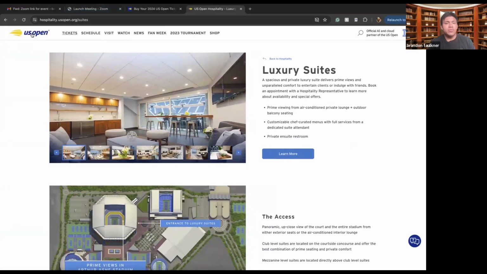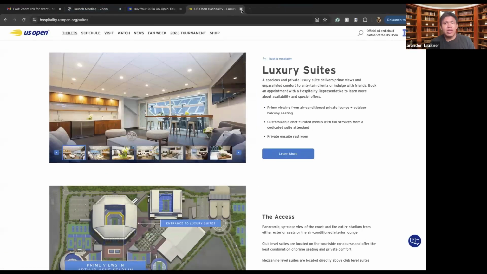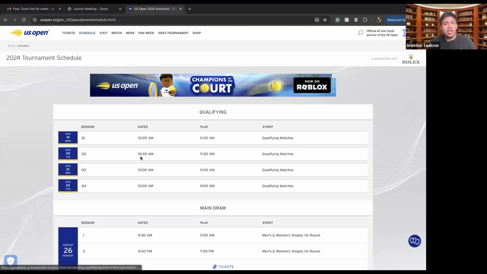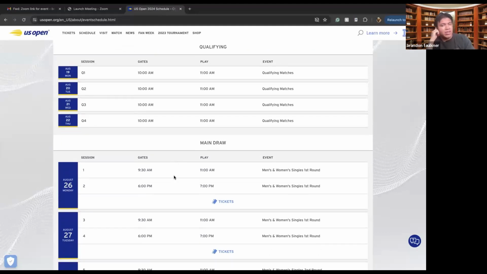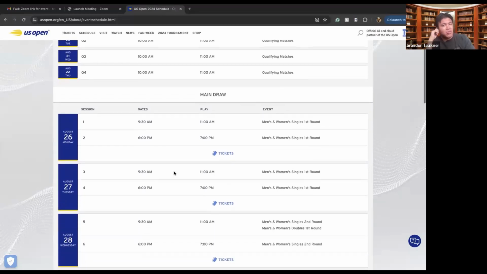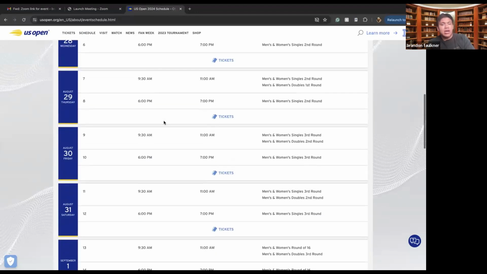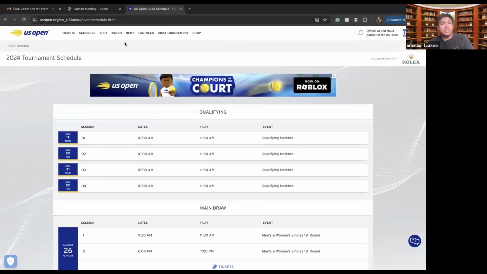Open for you. But not only that, if you don't necessarily want to do any of this and you want to enjoy the US Open from home, you can also view the schedule of what's happening. So here we have the schedule. Here we have a breakdown by day, seeing what the main draw is. So we have the times of the main drawings, and then of course it'll break down into the subsections where it gets down to the last game, which decides the winner of the US Open.